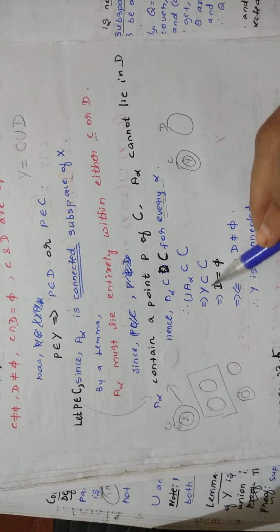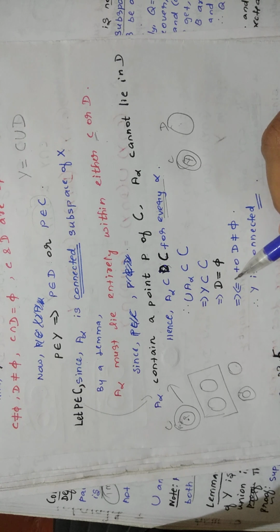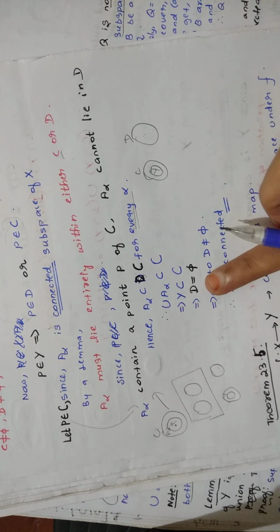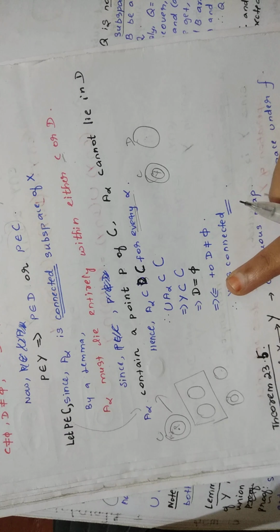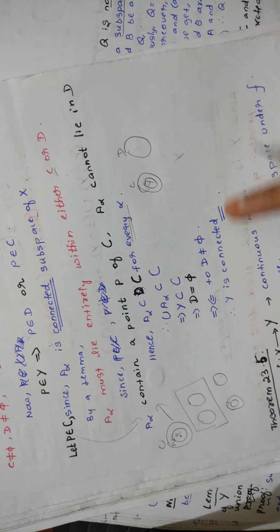So if Y is contained in C, you get D equal to empty. Which is a contradiction, because here you have put D not equal to empty. Open sets should not be empty, but you are getting D equal to empty. So this is a contradiction to D not equal to empty. So our assumption that Y is not connected is wrong. Therefore Y is connected. Hence the proof.